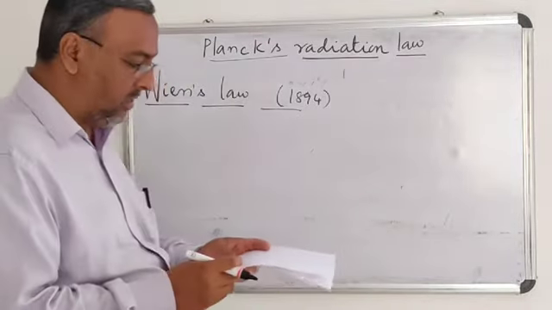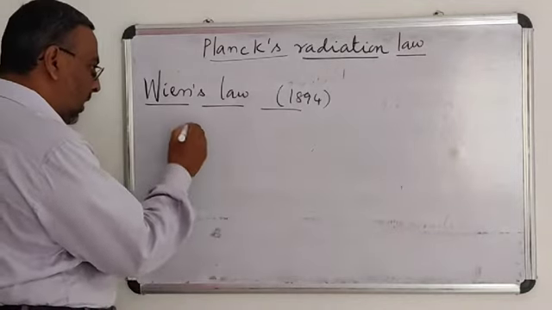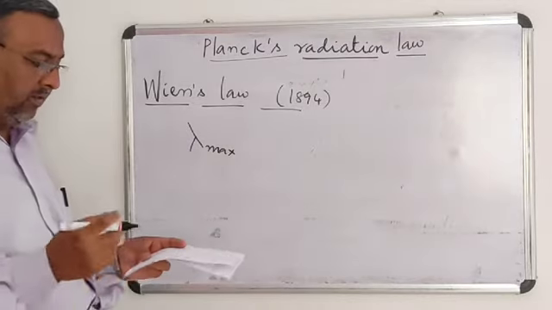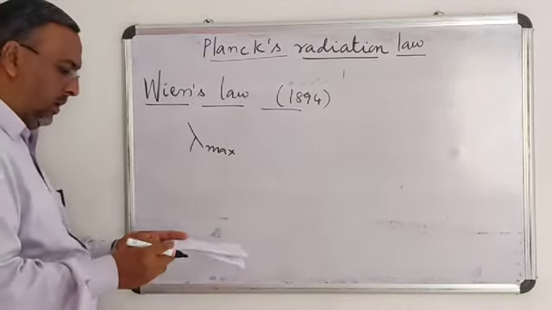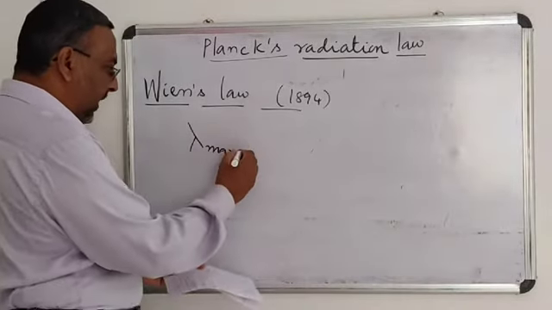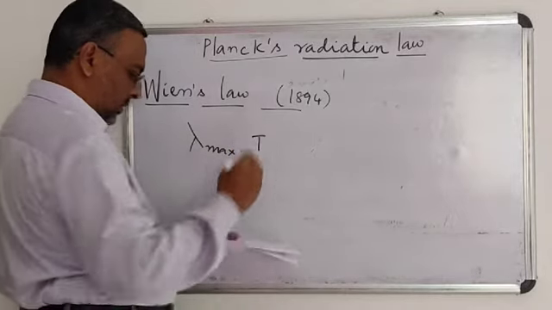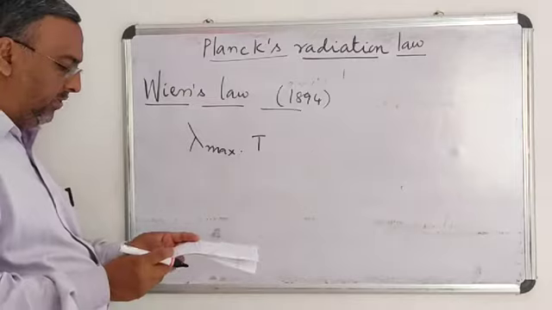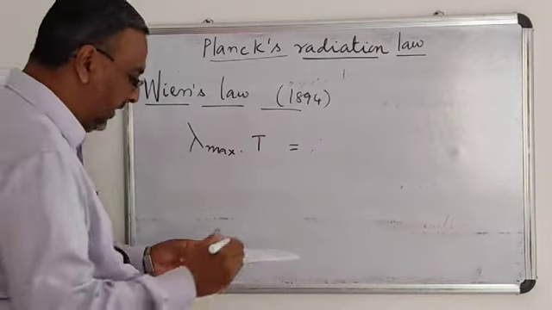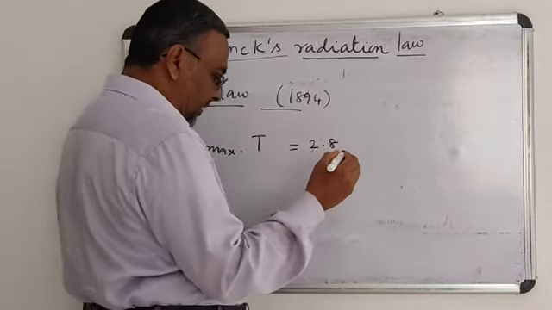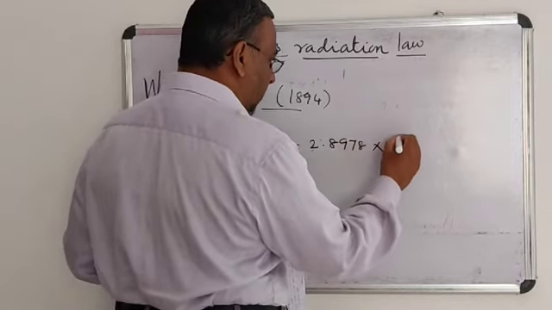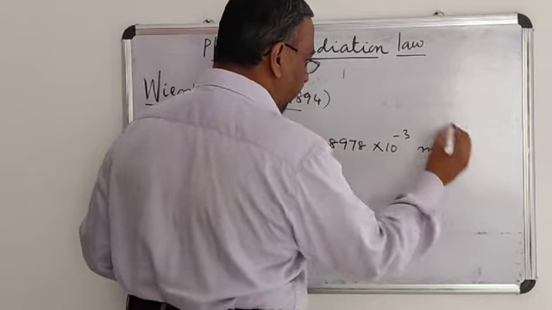And he also says the product of the absolute temperature and the wavelength of maximum intensity is always equal to a constant, that is 2.8978 × 10^-3 meter Kelvin.